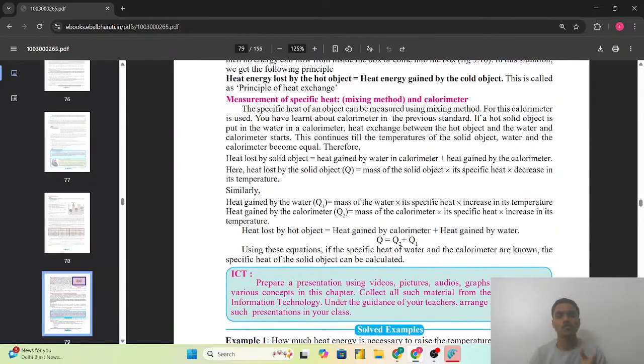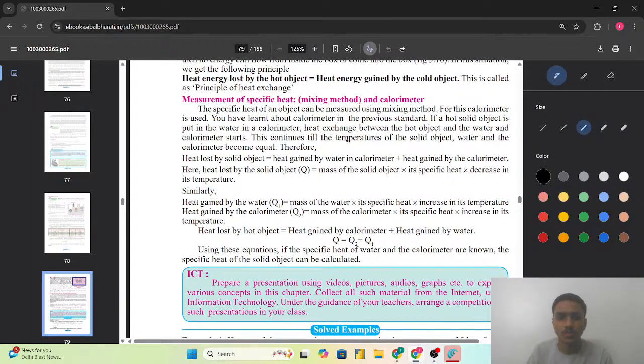So for that we are using one instrument, that is the calorimeter. और calorimeter में जब हम एक hot object को place करते हैं, so heat lost by that solid object is equal to heat gained by the water in the calorimeter. So ये क्या है? That is only the heat gained by that water in the calorimeter. तो वो कितनी heat absorb करेगा plus heat gained by that calorimeter. That is only we are showing here. That is Q is equal to Q2 plus Q1.